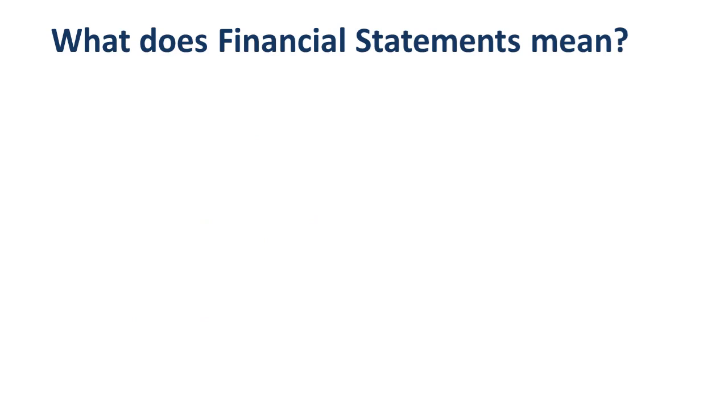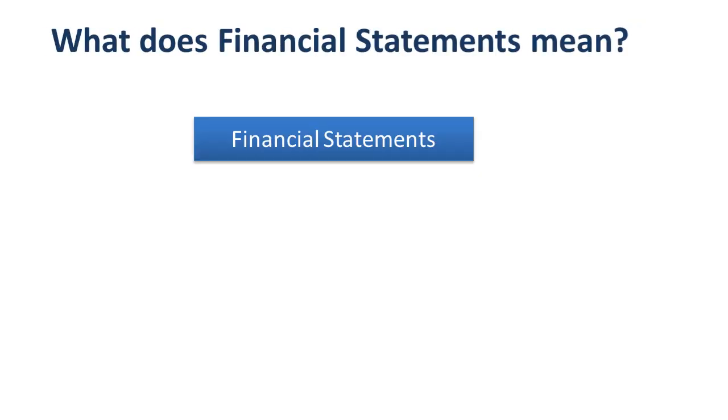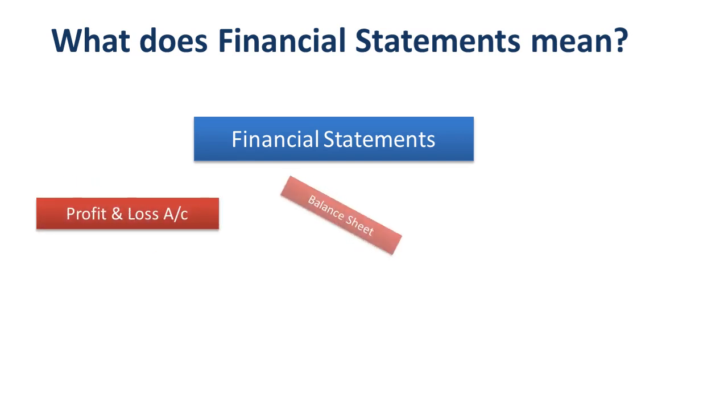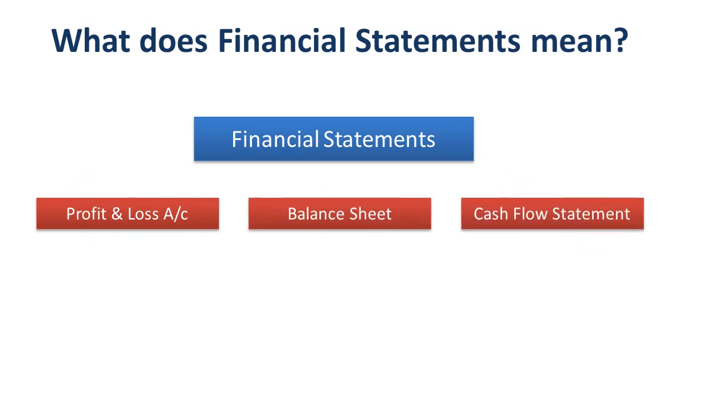Now let us understand what financial statements exactly mean. Financial statements comprise three major components, namely profit and loss account, balance sheet, and cash flow statement. A profit and loss account is a summary of revenues or sales, expenses, taxes, and net profit or loss earned by the company for a given period of time. A given period of time could mean year, quarter, month, week, or even a day. It completely depends on the company.